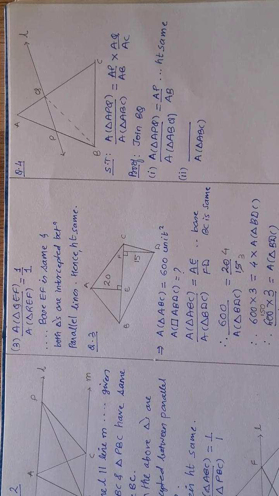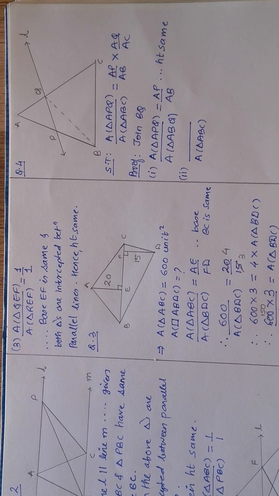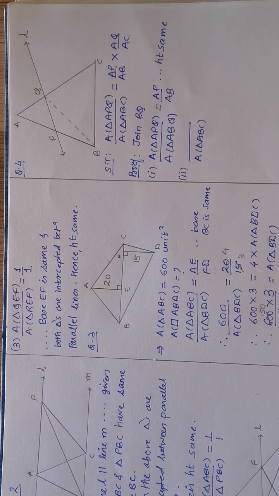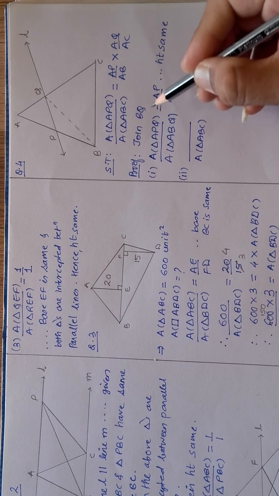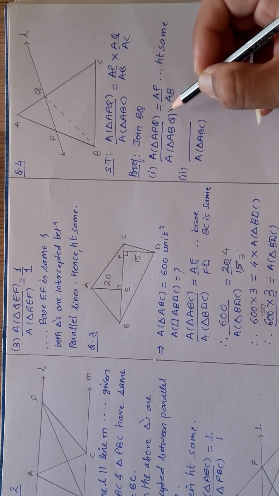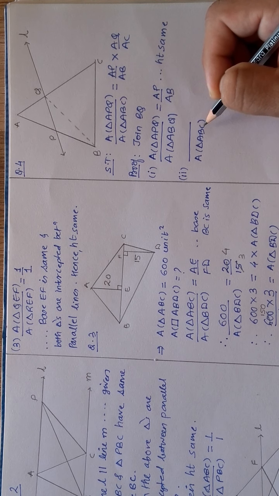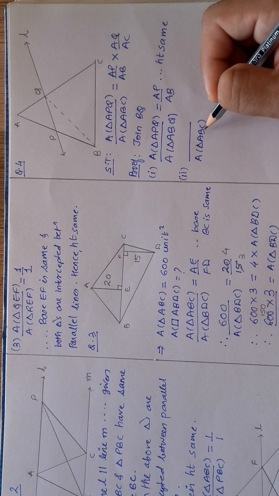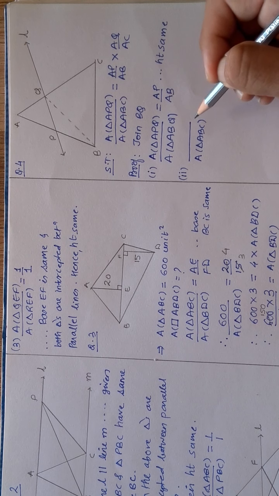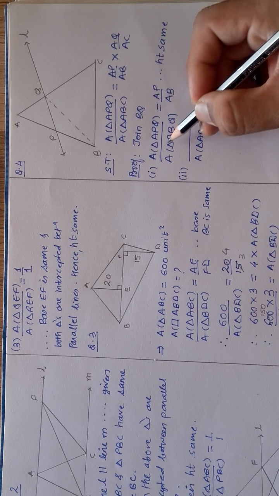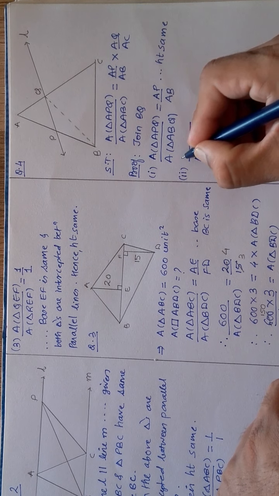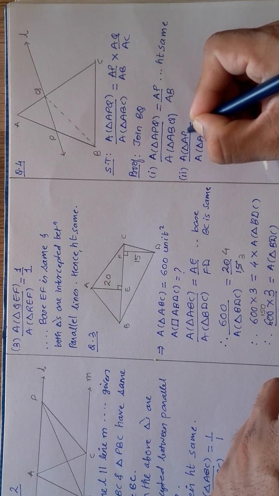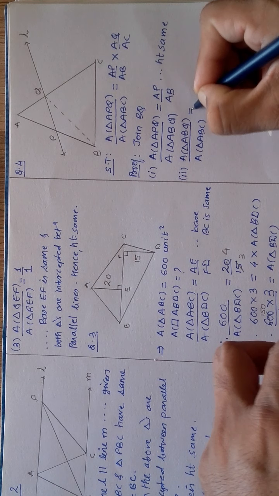Okay. Now you have to fill in the blanks on the upper side. Now if you see here, APQ is the triangle that you want, ABC is the triangle that you want. So which triangle don't you want? That is ABQ. Okay. So write it on the upper side, that is area of triangle ABQ.